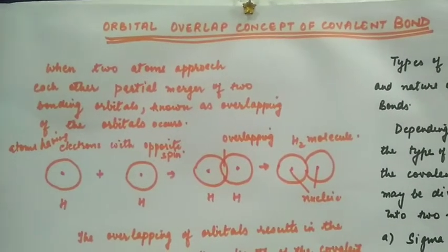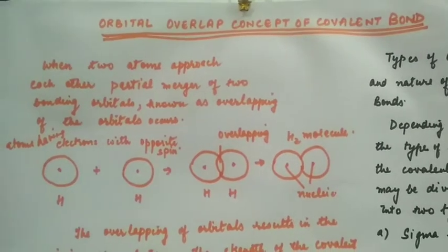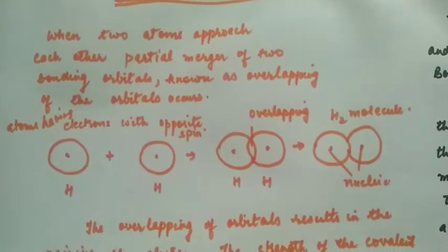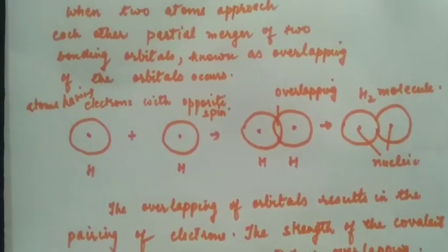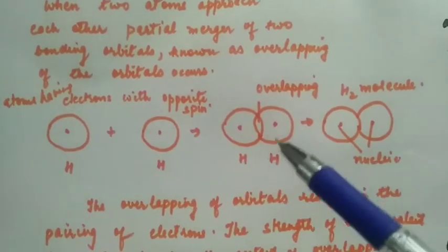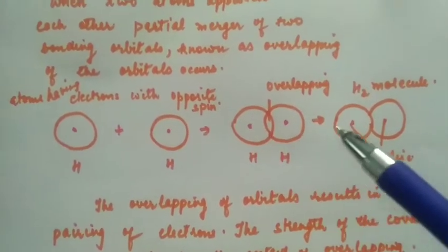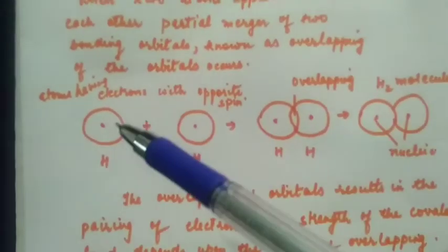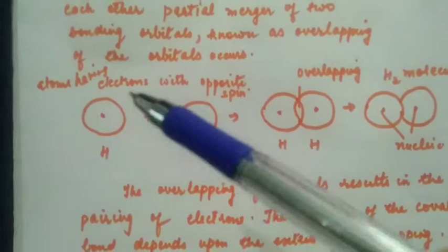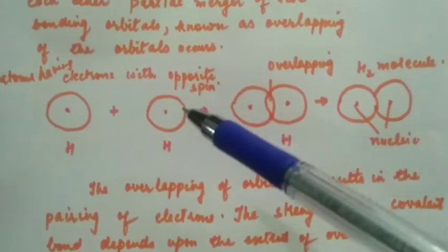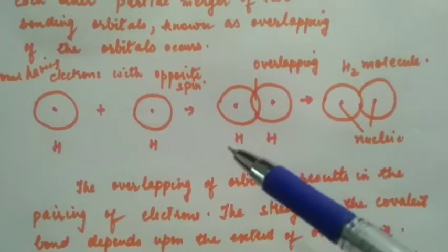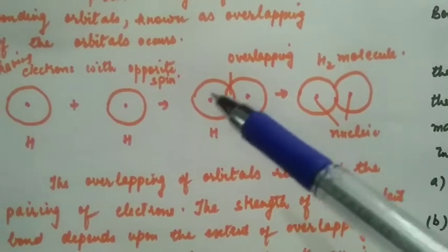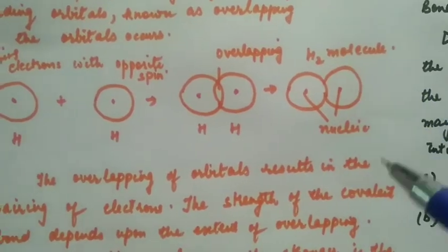The topic for today is orbital overlap concept of covalent bond. When two atoms approach each other, partial merger of two bonding orbitals, known as overlapping of orbitals, occurs. For the bonding to take place, each atom should have an electron with opposite spin. If this has a clockwise spin, this has an anti-clockwise spin, so that when overlapping occurs, the two electrons that are shared between the two nuclei will have opposite spins.